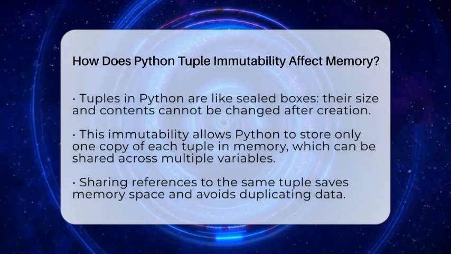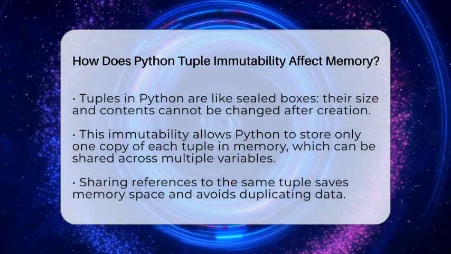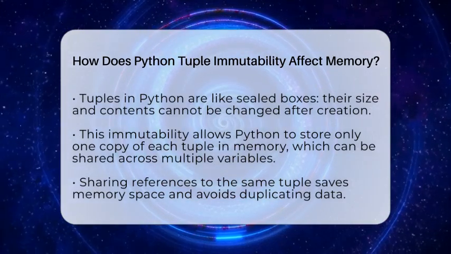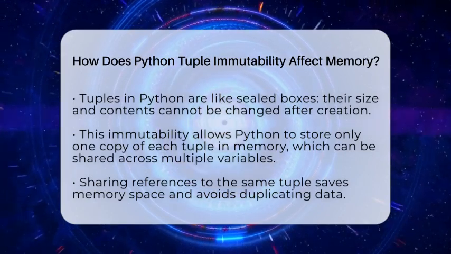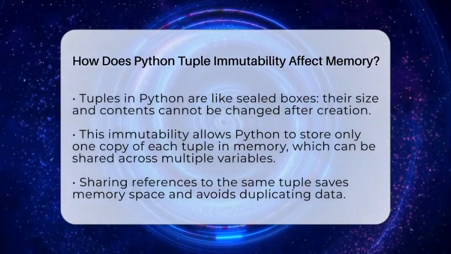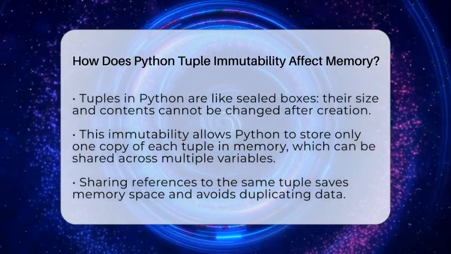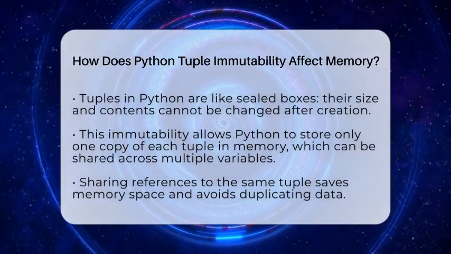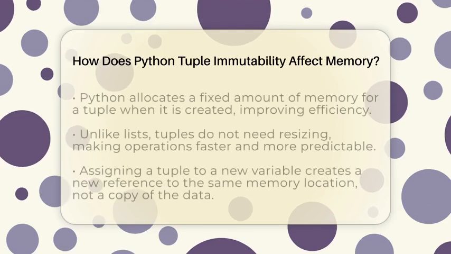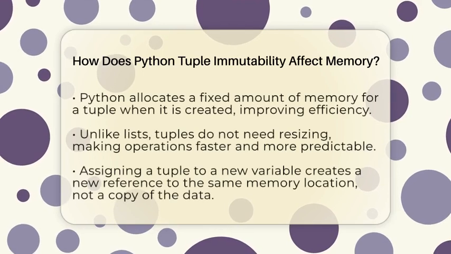Since tuples cannot be changed after they are created, Python can store just one copy of each tuple in memory. If you assign the same tuple to multiple variables, they all point to that same memory location. This sharing saves space because Python does not need to create multiple copies of the same data.